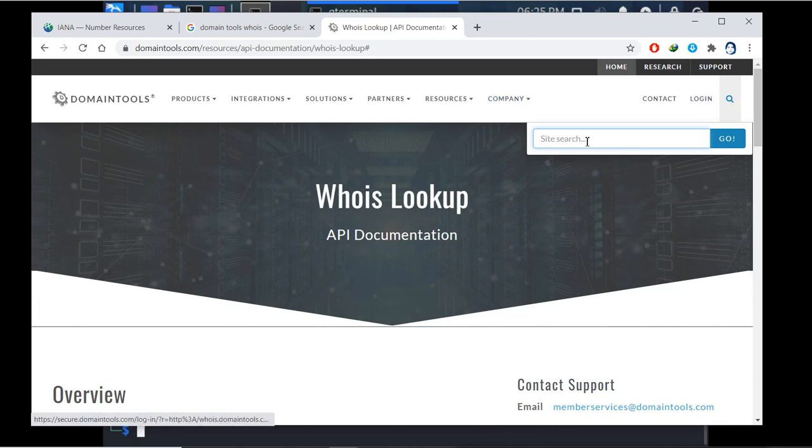So here in the search you will type the domain name. For example, I will go for microsoft.com.